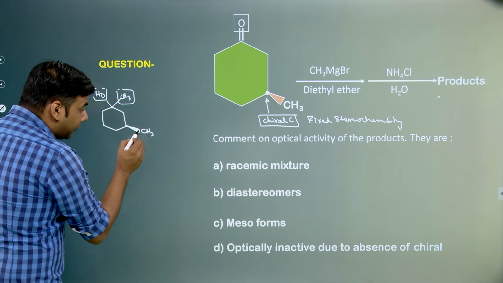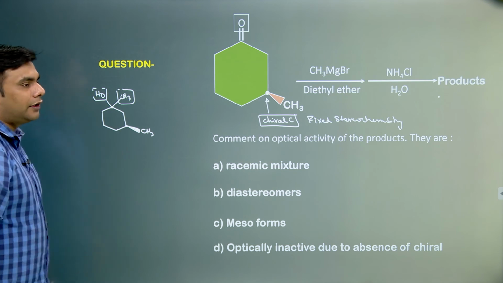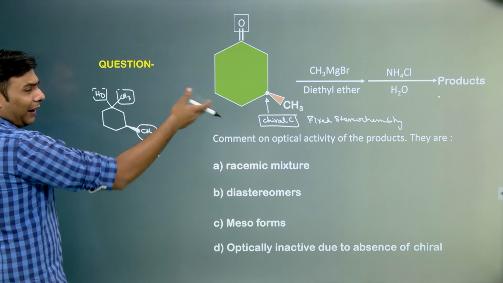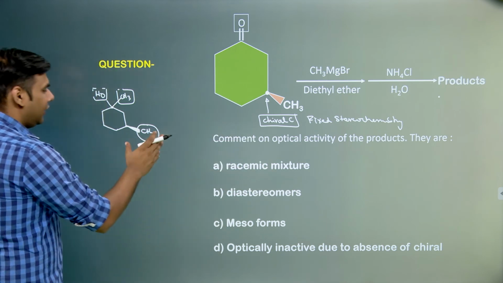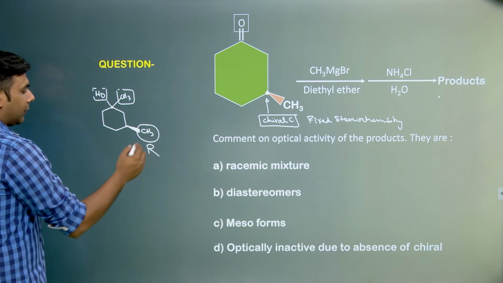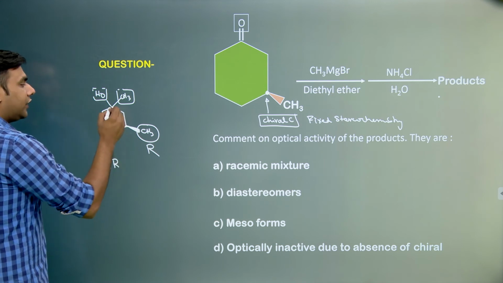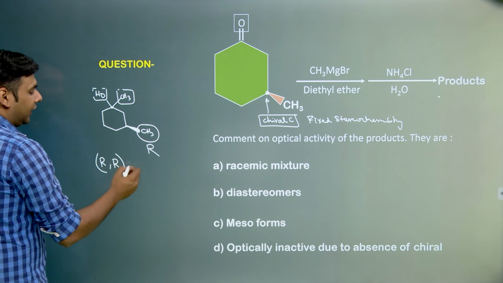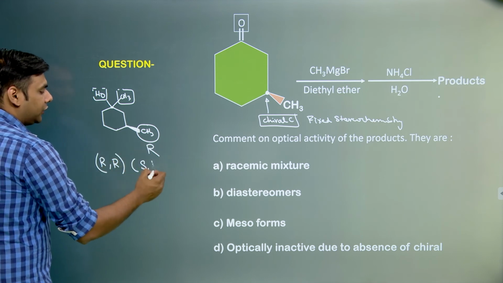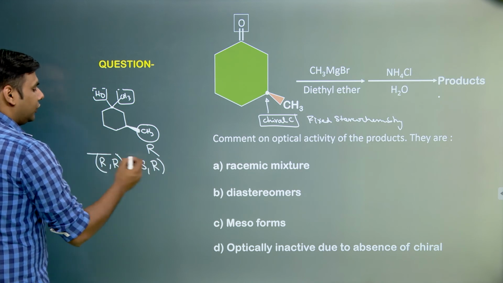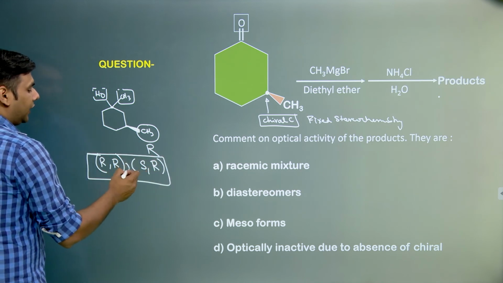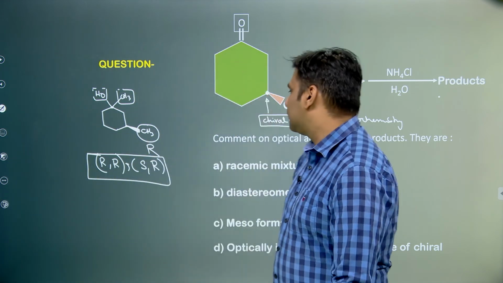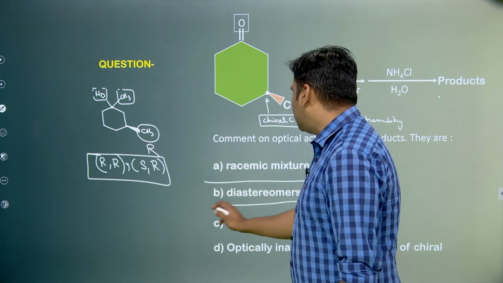But because the stereochemistry of this carbon is fixed, let us assume that it has R configuration. It might be S, I am not checking it out, I am just doing it to solve the question. So suppose this is R. Now because this is optically active, there can be 2 forms that can be formed. One is R and the other could be S, but because the stereochemistry of this is fixed, these 2 products are formed, and we know that they are diastereomers of each other because they are non-mirror images. So in this case, the product would be diastereomers.